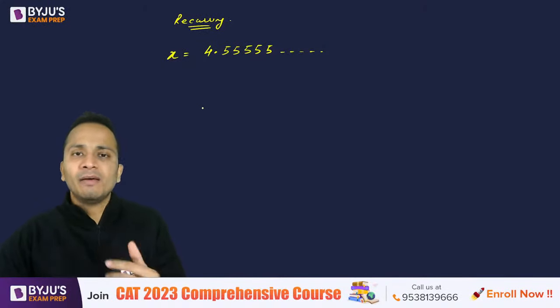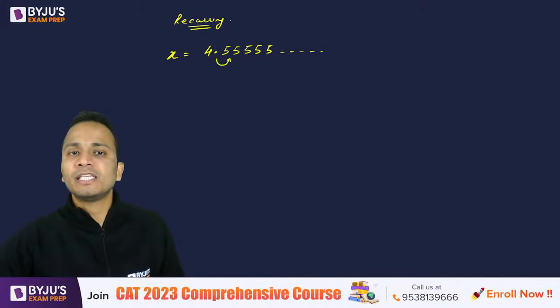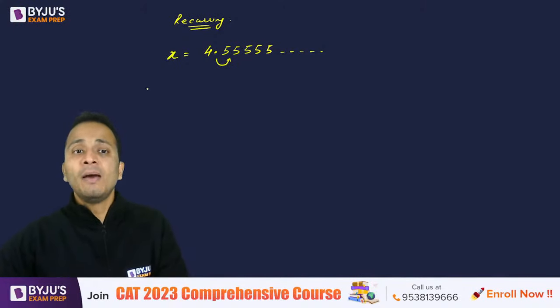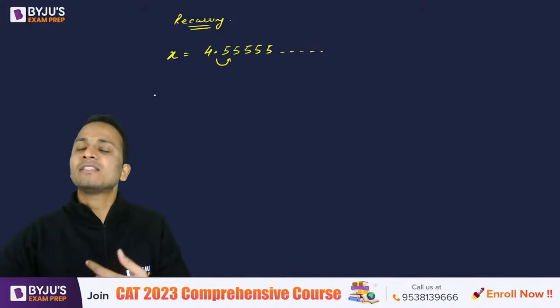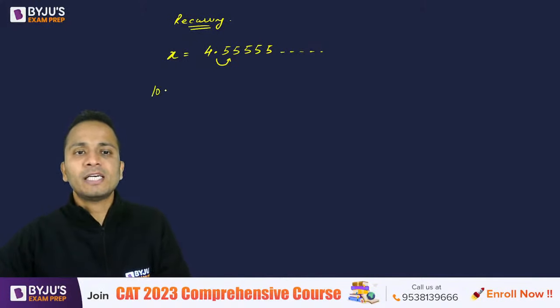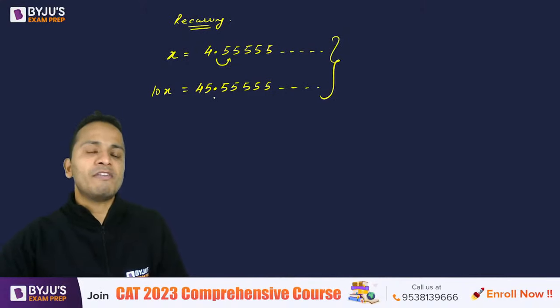But I cannot write any random number. So that number should be in the form of x. In this case, if I shift the decimal one place to the right-hand side by multiplying the number by 10, then I will get another number which has the same thing after the decimal. So I'll multiply this number by 10. So 10x will come on the left-hand side, and on the right-hand side I'll have 45.55555 and so on. Okay, so now I have two numbers which have the same thing after the decimal.